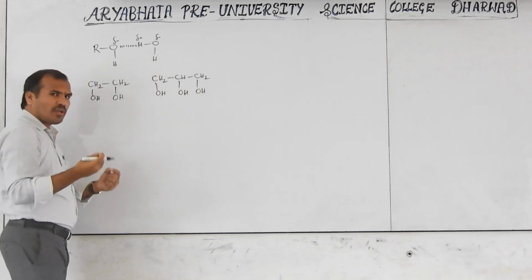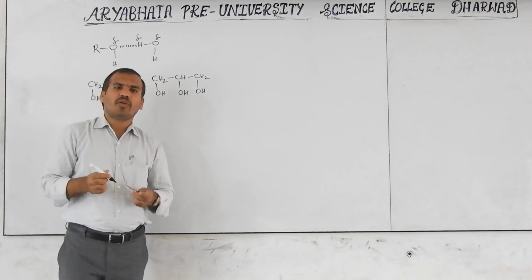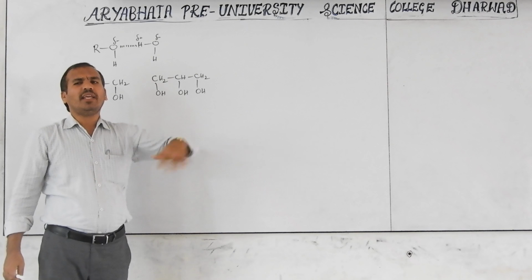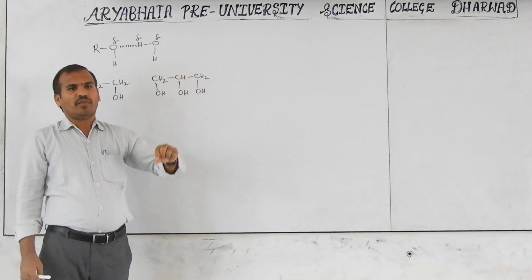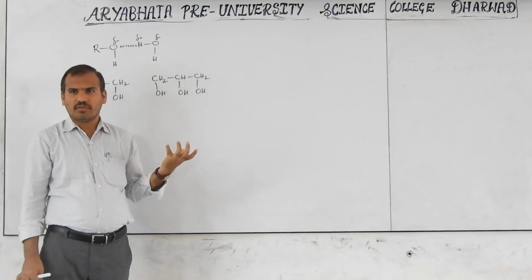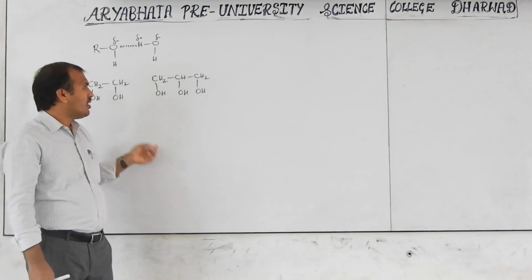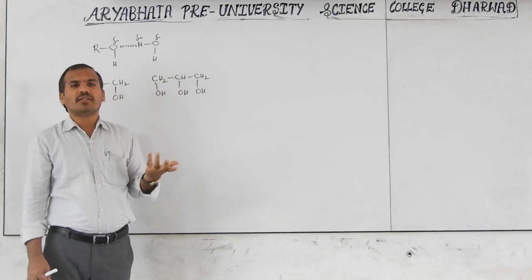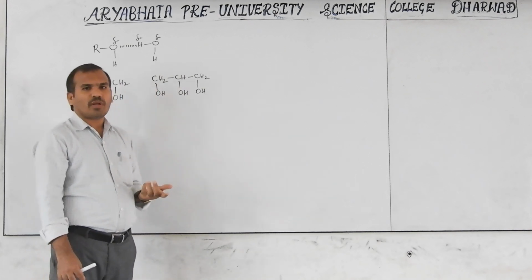Now, as the number of OH groups increases, their hydrogen bond formation also increases. That's why their solubility highly increases. It means if you add a large amount, even in a small amount of water, it is soluble. That is called infinite solubility. That's why as the number of OH groups increases, solubility increases, because they form more hydrogen bonds.